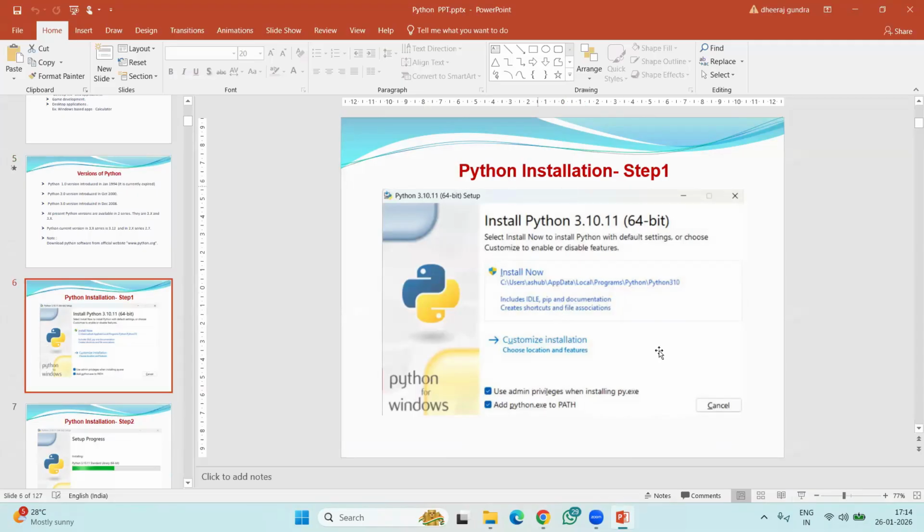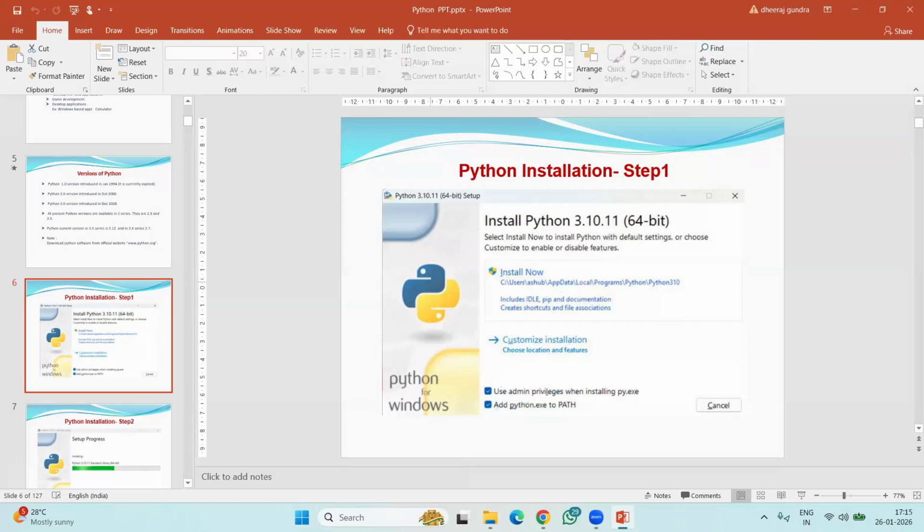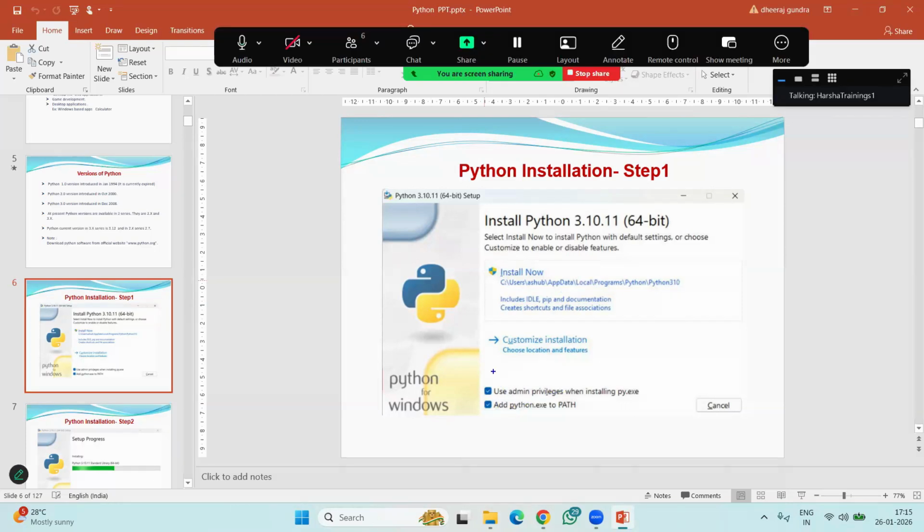In this screen, you just have to select these two options and click on Install Now. I already explained all these options last session, but if anybody was absent or did not listen, we can share the recording. I clearly explained this; I'm just revising here in case anybody is new. So this screen is the important one during installation. We choose these two options, then choose Install Now, and you move to the next screen.